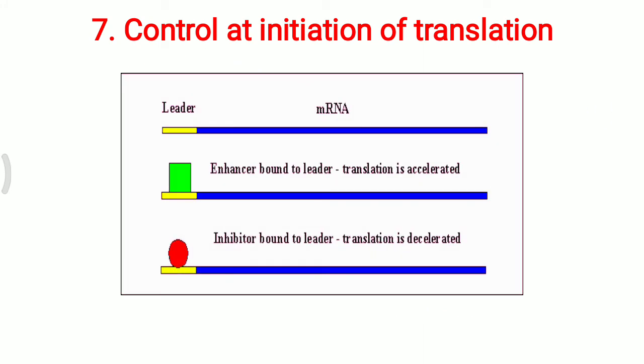Now further, control at initiation of translation. With a particular leader and the 5' cap, the mRNA will start the translation process. If an enhancer is bound to the leader, translation is accelerated, but oppositely, if an inhibitor is bound at the initiation site of the mRNA, then translation is decelerated. So with the help of enhancers and inhibitors, translation can also be controlled inside the cell. That is another way of gene expression regulation.